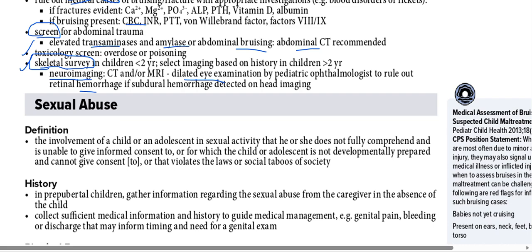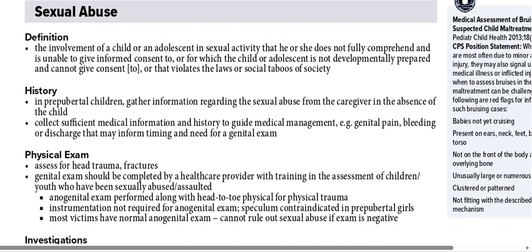The next thing here is sexual abuse: the involvement of a child or adolescent in sexual activity that he or she does not fully comprehend and is unable to give informed consent to, or for which the child or adolescent is not developmentally prepared and cannot give consent.